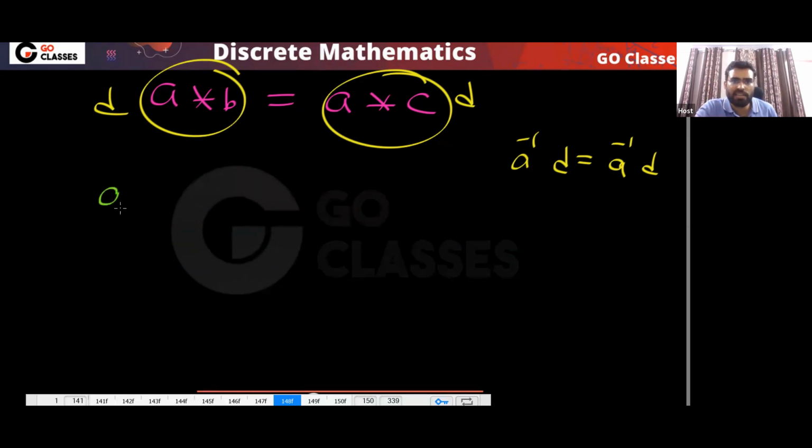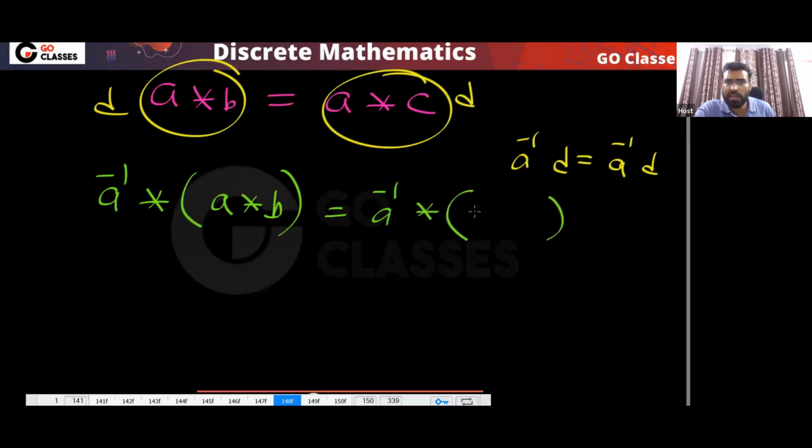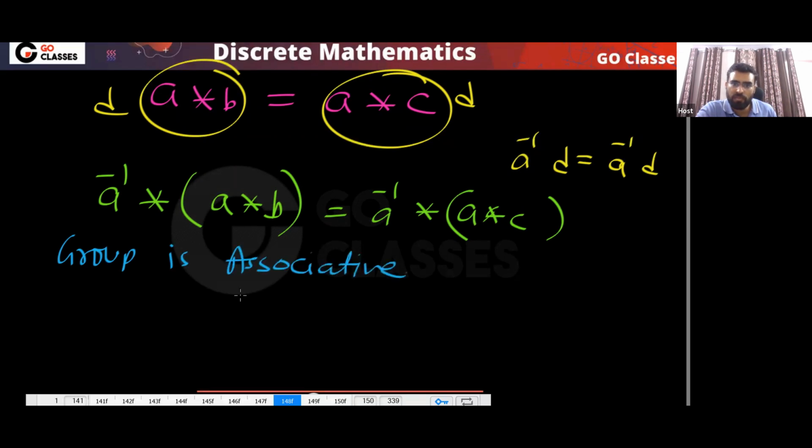So finally, I can multiply with the inverse. I can multiply by A inverse. Now what should I do? Remember, a group is associative. You already know that a group is associative. Because a group is associative, I can write it like this.